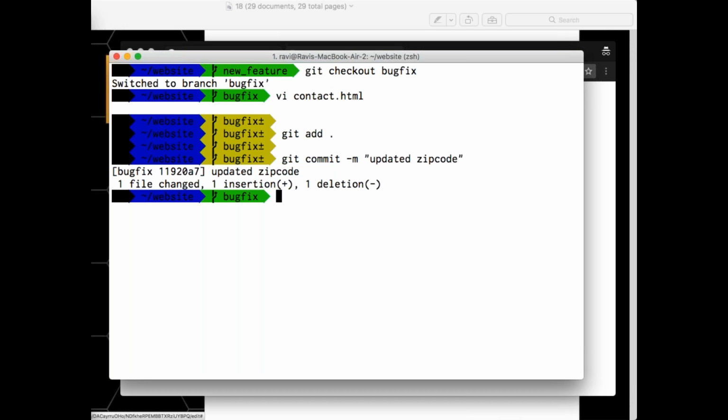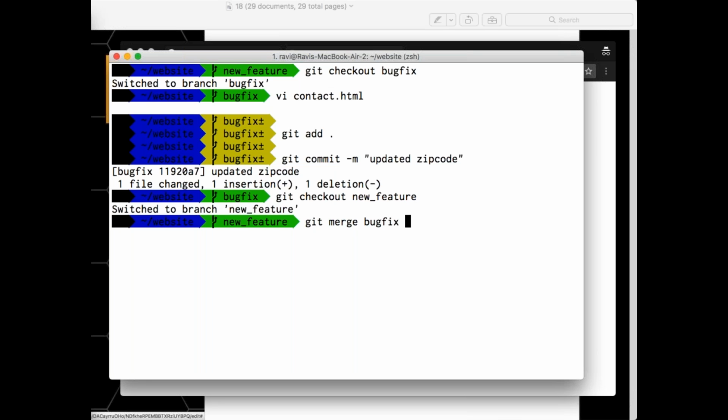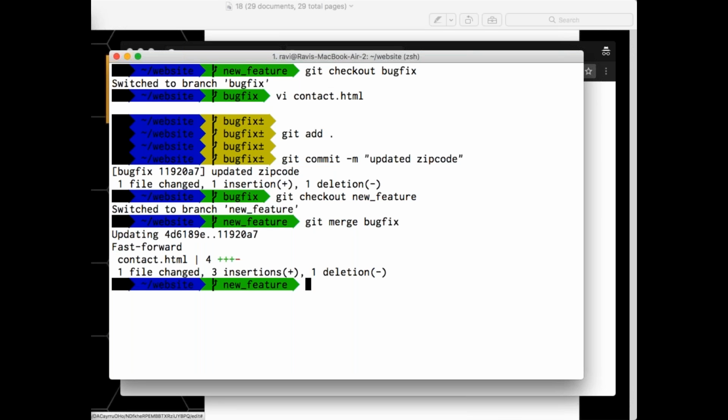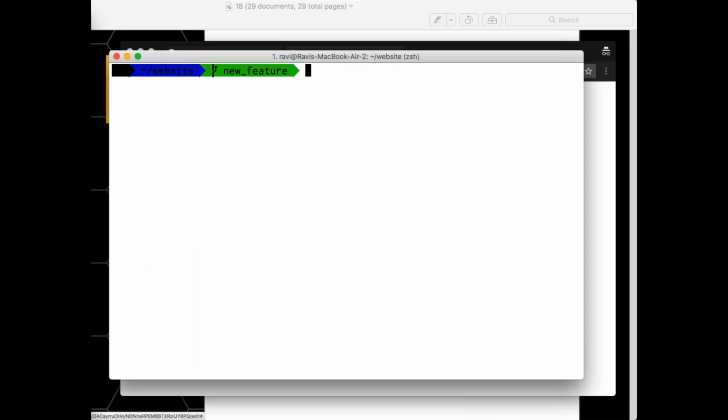Right, now what will I do? Git checkout new feature. Now what I'll do? Git merge, sorry, bug fix. Now what it says? Now bug has been fixed under my new feature as well. So two problems solved. What is the next thing? Now what do I need to do?